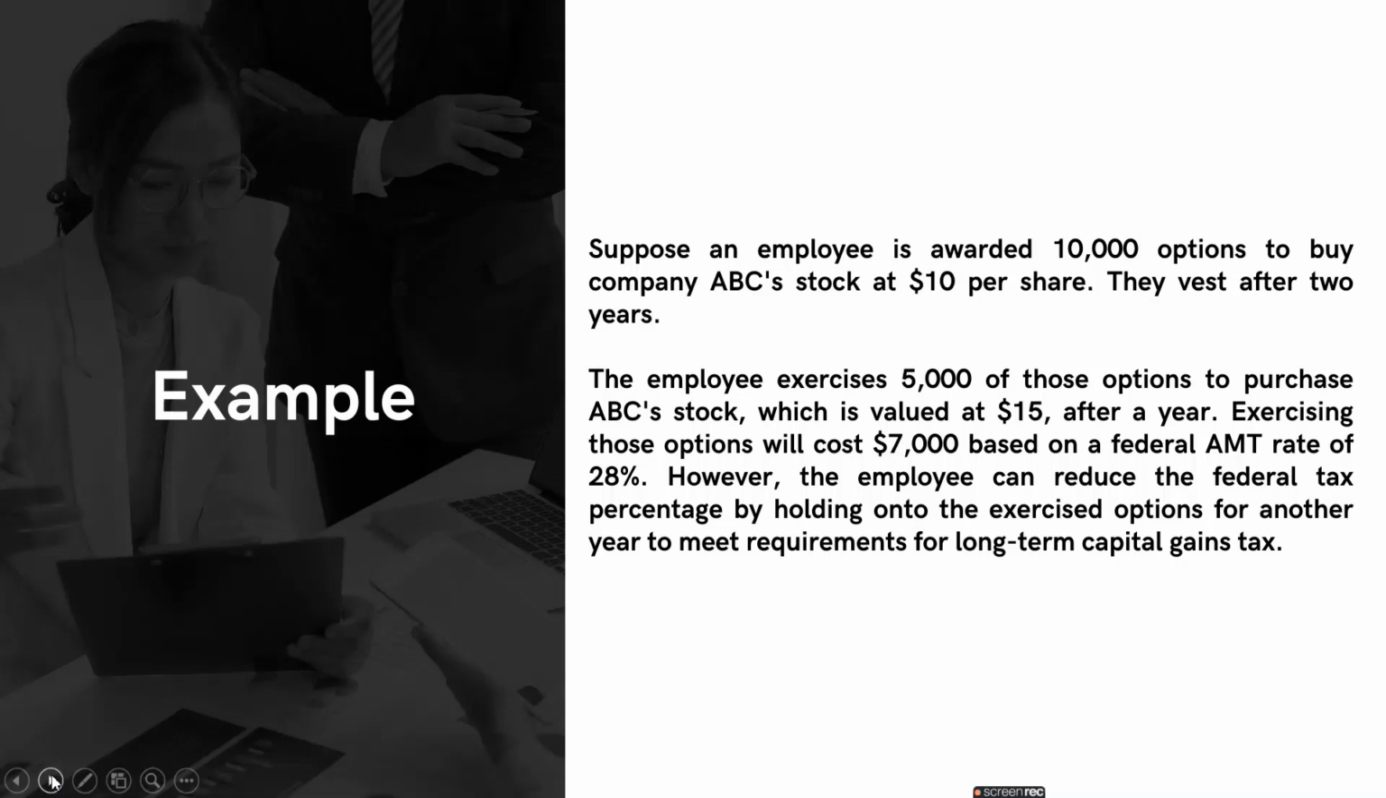Exercising those options is costing him extra money. It will cost him $7,000 based on a federal AMT rate of 28%. However, the employee can reduce the federal tax by holding on to the exercised options for another year to meet the requirements for long-term capital gains tax. So what happens in early exercise is that we have to pay the AMT, and it generally costs us a bit more. So that is about early exercise.